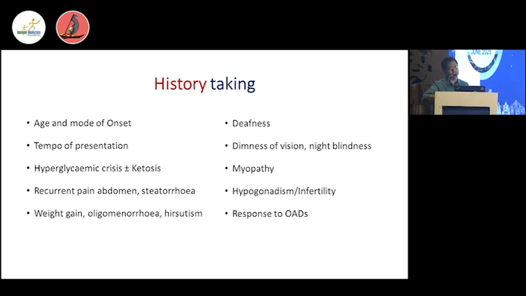Coming to the lady, she actually presented a few years back in our OPD at Medical College. A 15-year-old girl presented with new onset of diabetes, along with oligomenorrhea, mild hirsutism, hypertension, and proximal myopathy, and there is no family history of diabetes. You can see the puffy face of the patient.